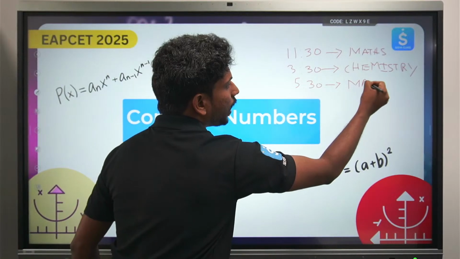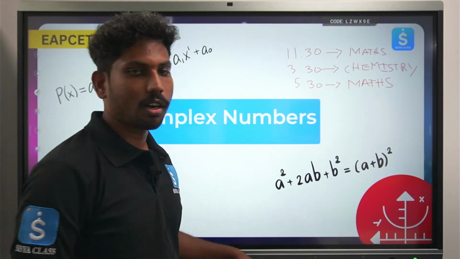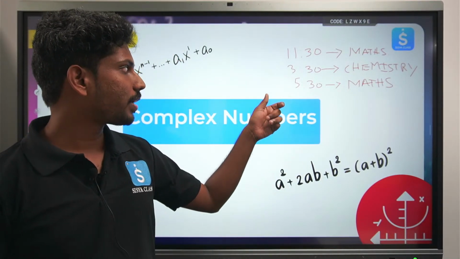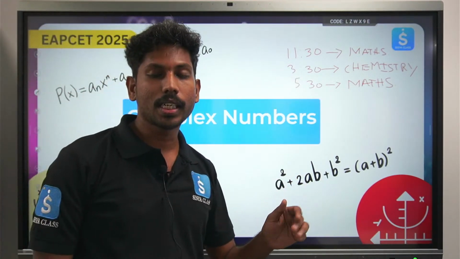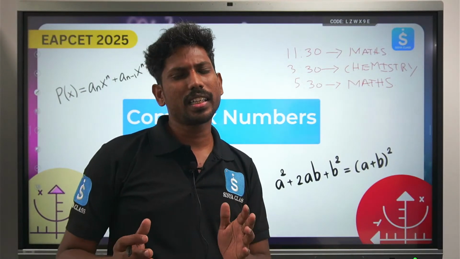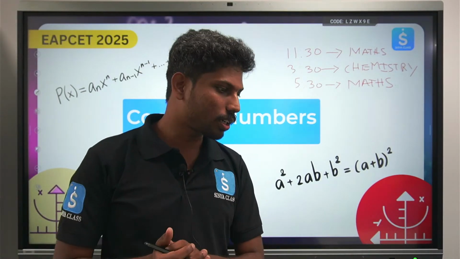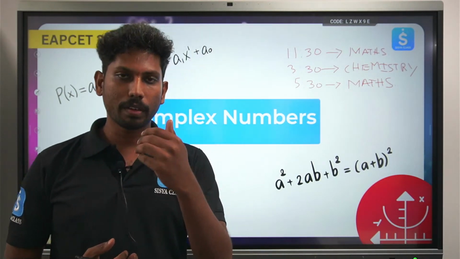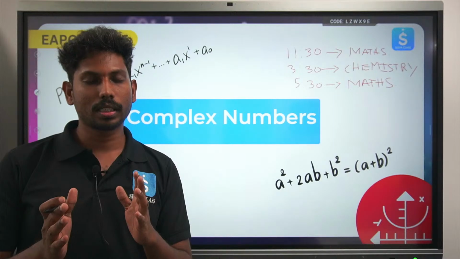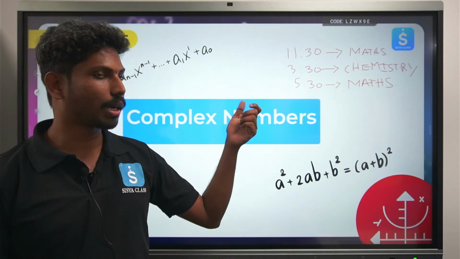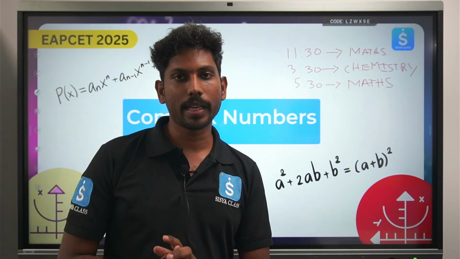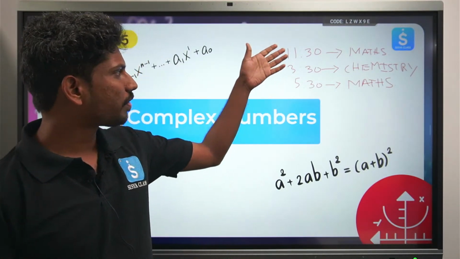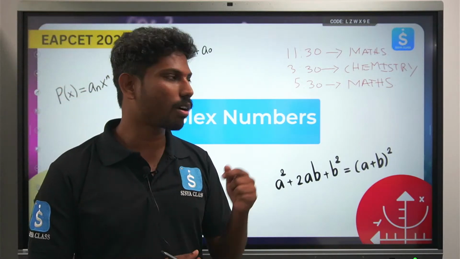So totally we have 3 batches as of now, 3 slots. So 11:30, 3:30, and 5:30. These are the 3 slots where we are completely devoting our time for the EAPCET series. Apart from that, we'll be coming up with physics lectures also. In the comment section I can see that people are asking regarding physics lectures. So we are trying to accommodate physics lectures too; because the timings are not settling, we are just trying to somehow fit them in, or else everything is ready. In a few days we'll have the physics lectures also, but otherwise, as of now, we have maths and chemistry on board right now.